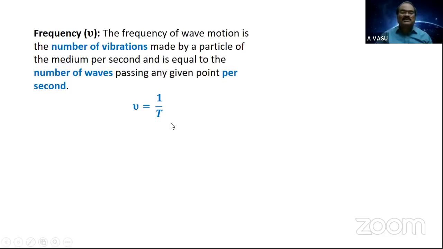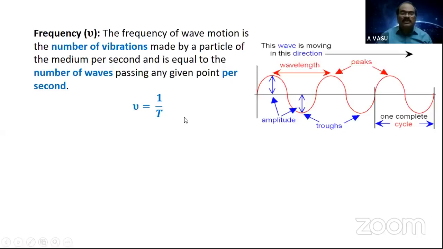1. If I suggest the time period is 0.5, think practically: if a particle is vibrating with a time period of 0.5 second, in half a second it completes one vibration, so in half a second a wave is produced. Then in 1 second, how many waves does it produce? 2. The same you get from 1 by 0.5, which on simplification, 10 by 5, equals 2. Similarly, T can also be expressed as 1 by n.